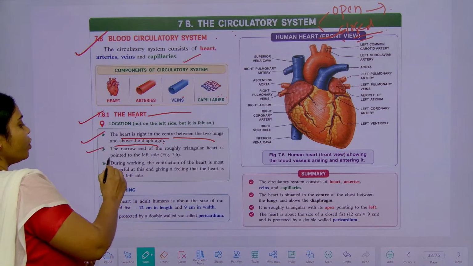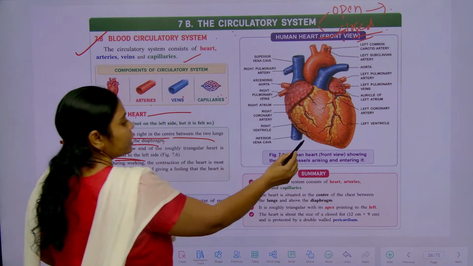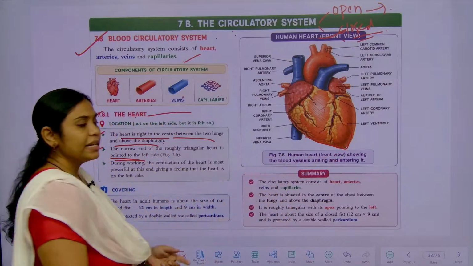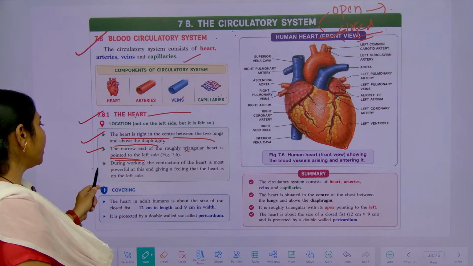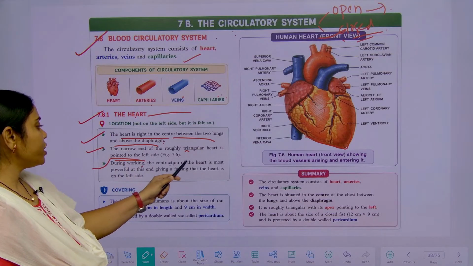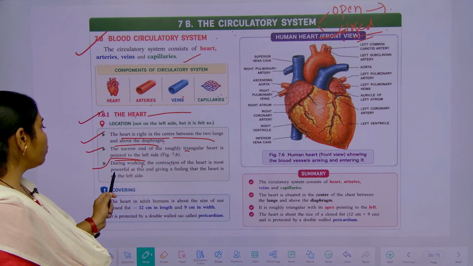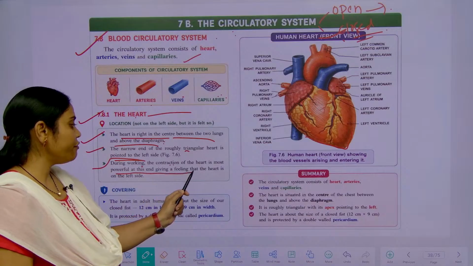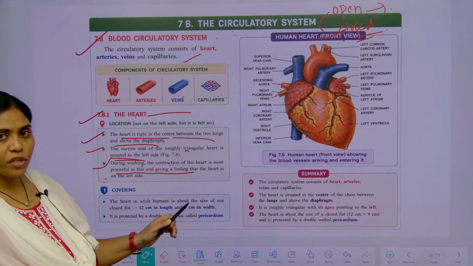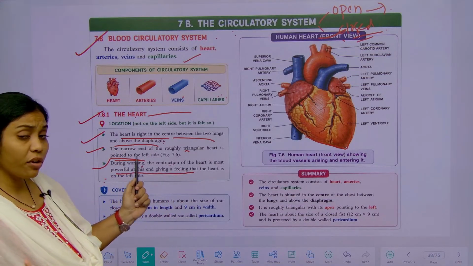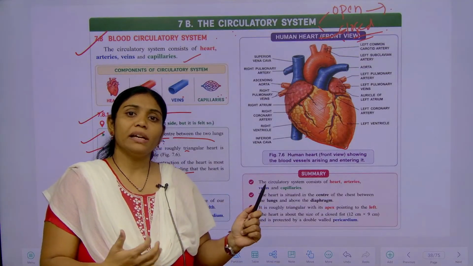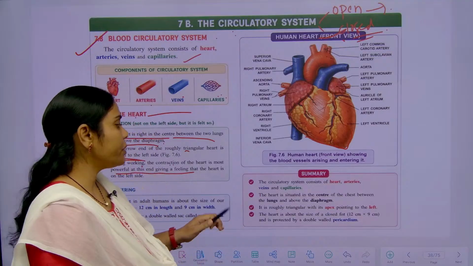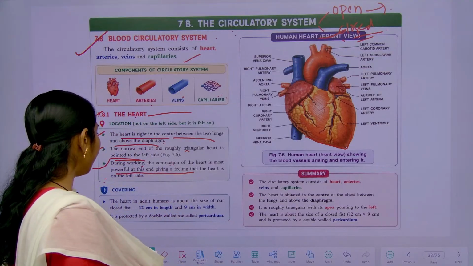The narrow end is slightly tilted towards the left side, and the heart is triangular. During work or contraction, the heart is most powerful at this end, giving the feeling that the heart is on the left side. So when we are working hard, we feel the heart is on the left side, but that is not exactly correct.